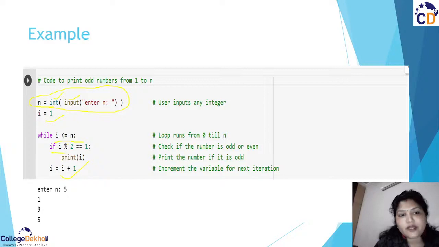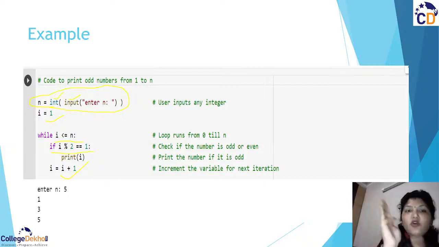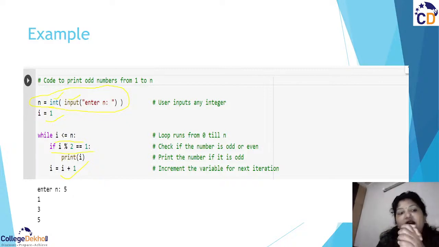If my condition is true, and it is coming into the loop, it is going to check the condition of the odd part. Now how am I going to check for the odd part? If I modulus 2 is equal to 0, that means it is an even number.